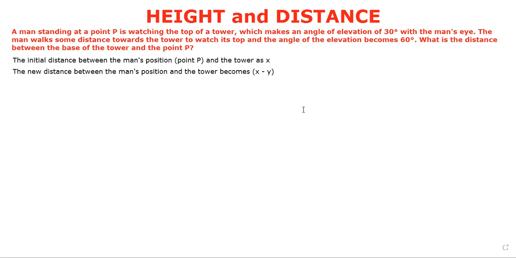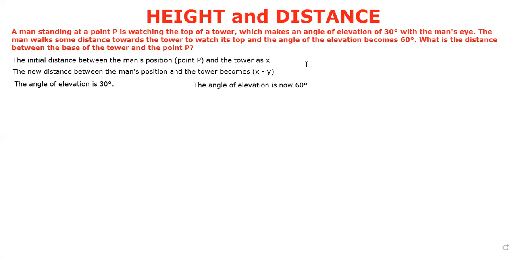When the man is at point P and observes the top of the tower, it forms a right triangle with the tower and the line of sight from the man's eye to the top of the tower. The angle of elevation is 30 degrees. When the man moves towards the tower and observes the top again, it forms another right triangle with the tower and the new line of sight from the man's eye to the top of the tower. The angle of elevation is now 60 degrees.